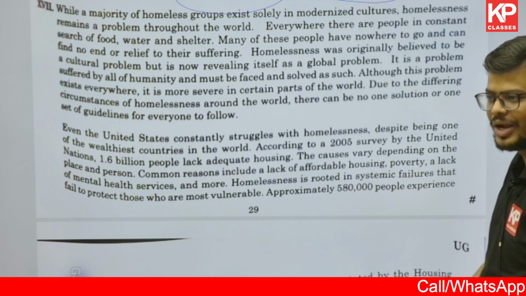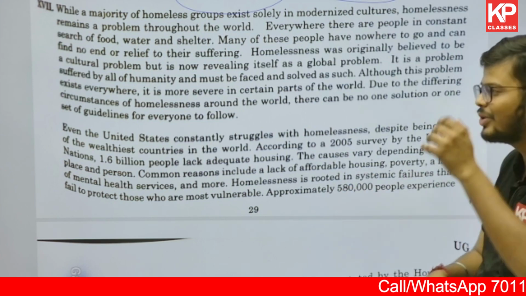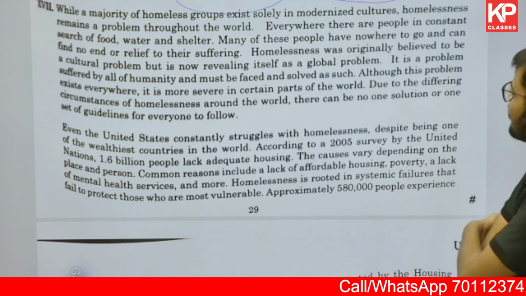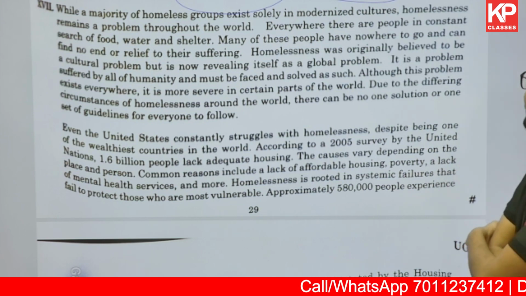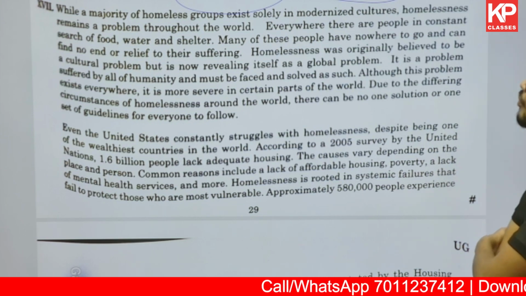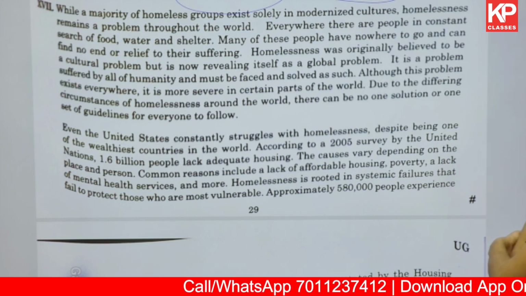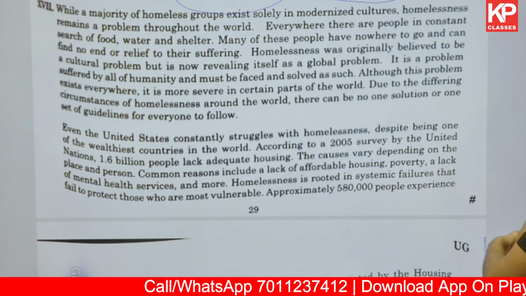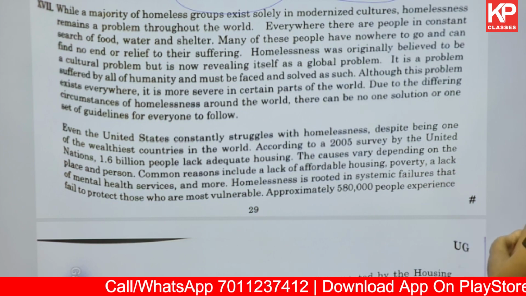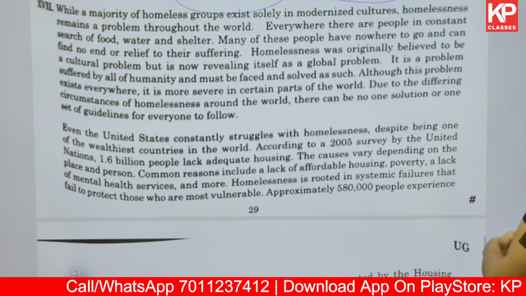USA is going through that, and even big countries are going through a lot with this problem. So everywhere there are people in constant search of food, water, and shelter. They are the people who are homeless. And many of these people have nowhere to go and can find no end or relief to their sufferings.